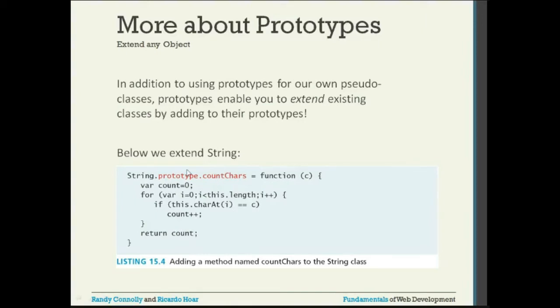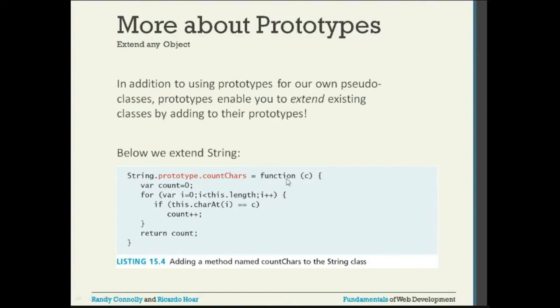We already have the string object, and we are going to extend that. On the String object, you call prototype.countChars. So for the string object, you are adding one more method called countChars, which is going to count how many characters there are, equal to function.